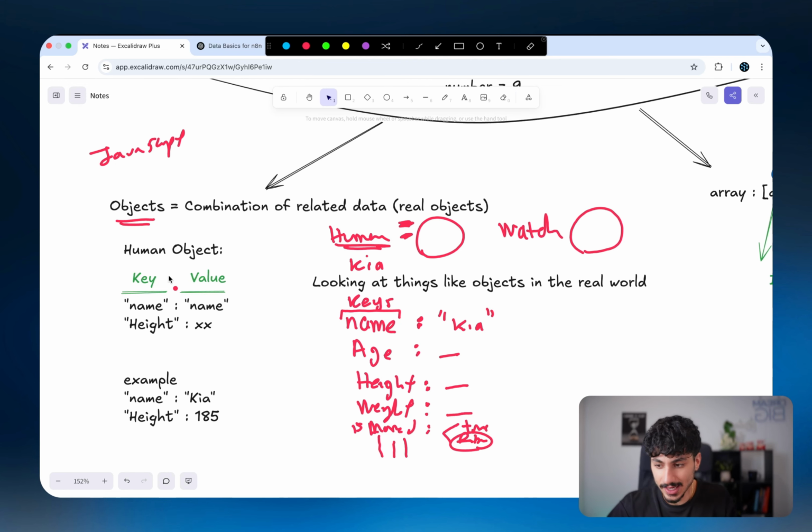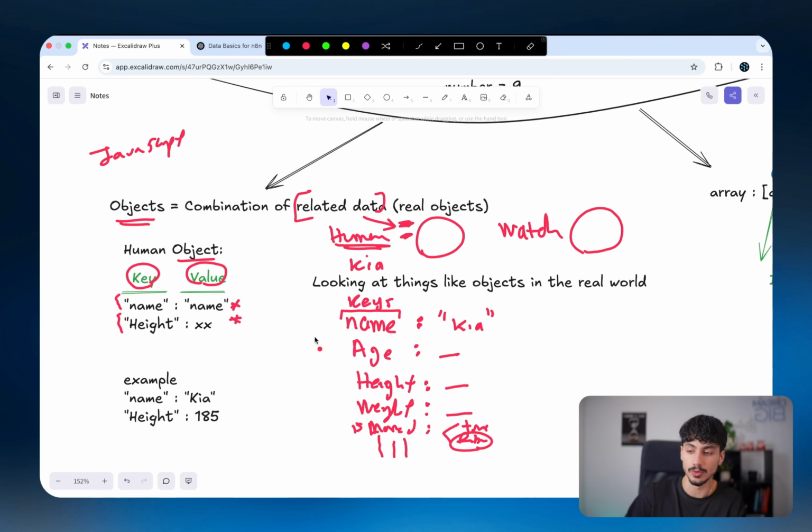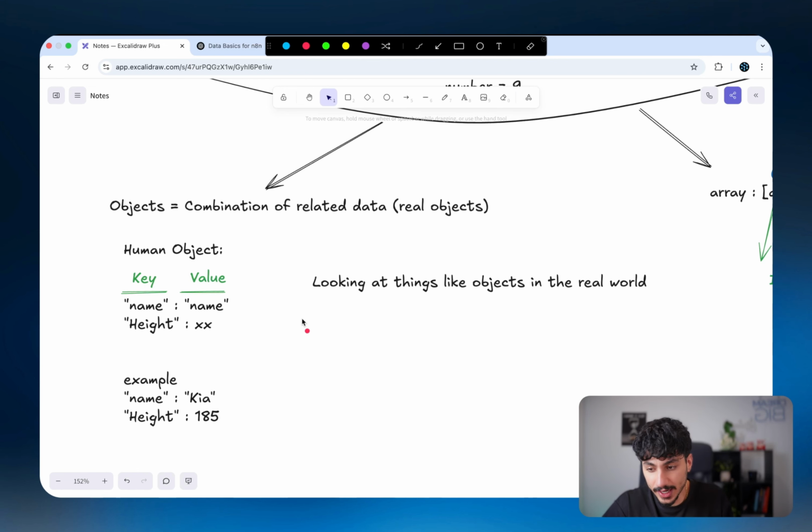So just as I said, an object is a combination of related data that will define an entity in key and value pairs. Think of the key as the actual variable and the value as the value associated with that variable in that specific instance of the object. So when it comes to an object in n8n, an object always looks like this. It starts with a curly bracket and it always ends with a curly bracket as well. And in between those two curly brackets, it would have a bunch of key and value pairs.